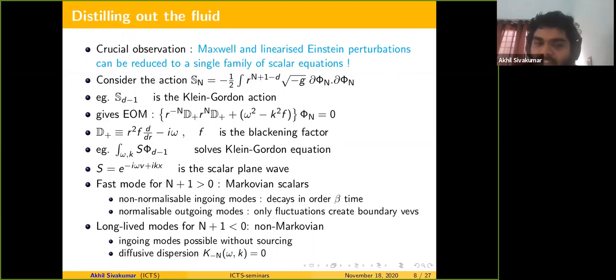Okay, so all the outgoing modes of this solution will be normalizable. This should be interpreted as saying the outgoing modes are fluctuations, Hawking radiation and fluctuations. All the boundary waves you calculate from this solution really correspond to fluctuations. There's no boundary fluid or slow long-lived modes corresponding to this kind of perturbations. Any normalizable piece or wave in the boundary comes from fluctuations.